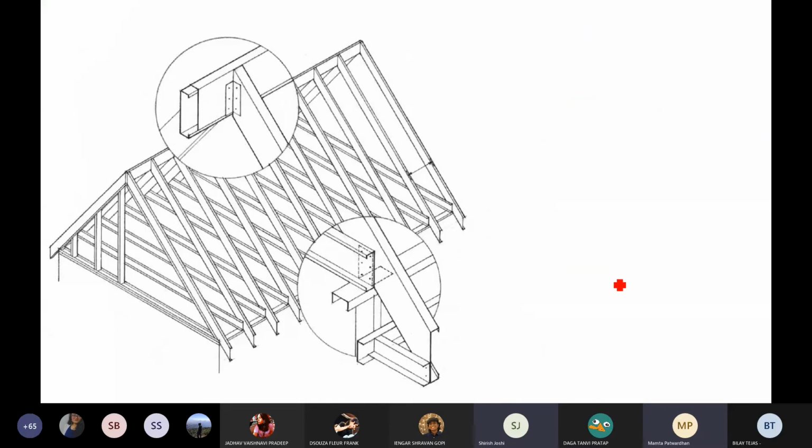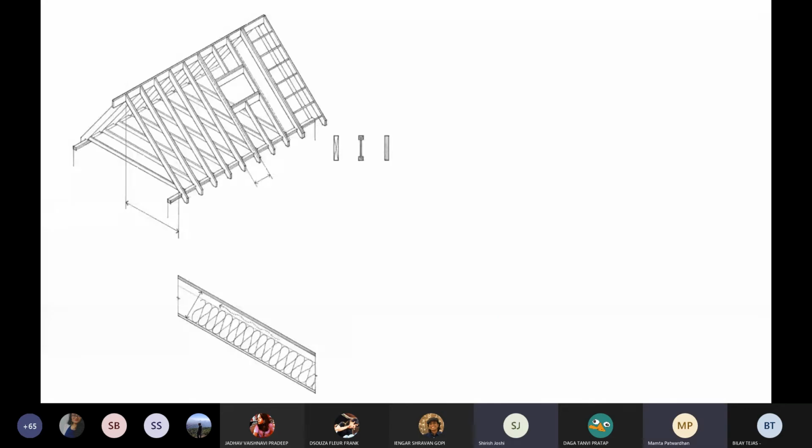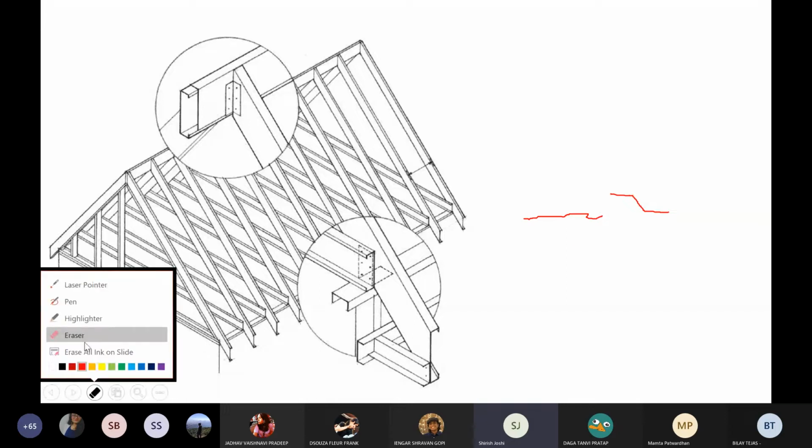So, Mamta, there were a couple of questions. One was about cellular beams. Somebody asked how a cellular beam is different. In a cellular beam, the middle part is constructed out of a plate. You are not taking two I sections, cutting them and connecting them. You are actually fabricating the central part as a single plate from which you cut the holes. So you don't have the question of the joint that is there in the other beams we were looking at, which are called castellated beams.